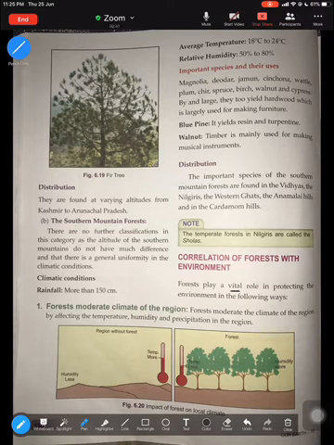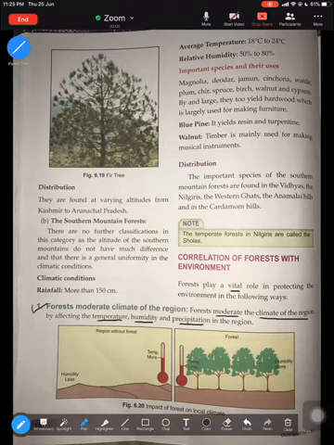The first role of the forest is forests moderate the climate of the region. So this is the first role played by the forest, which is also known as the effect on climate by forest. So how does forest help in affecting the climate of a place? Forest moderate the climate of the region by affecting the temperature, humidity, and precipitation in the region.